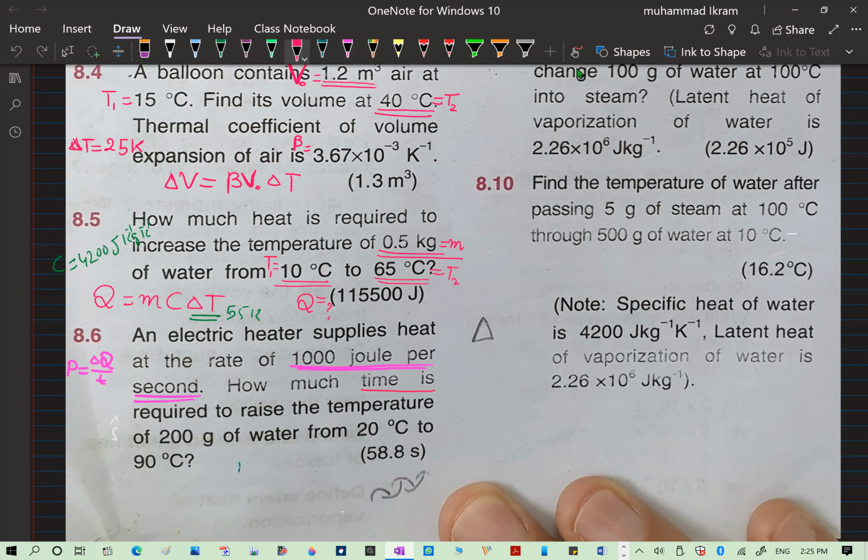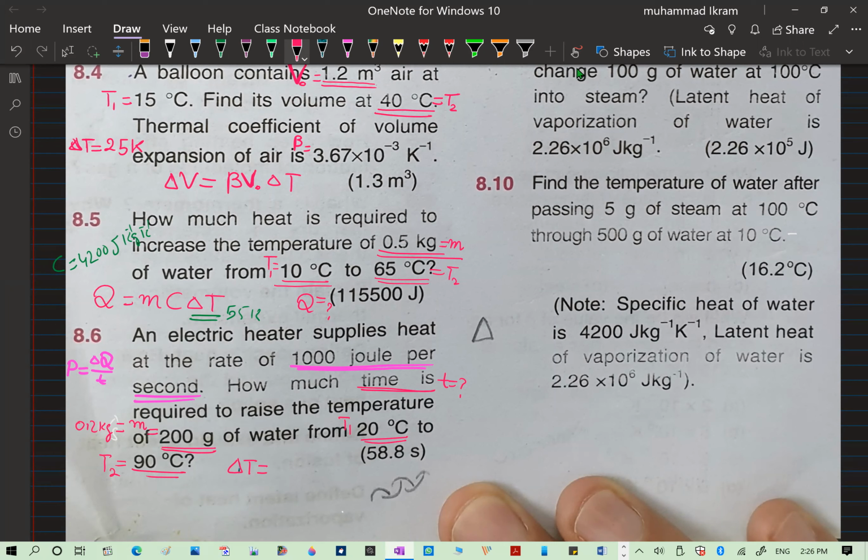So here they ask about this time T, that how much time is required to raise the temperature of 200 gram. So the mass of the water is given, and it is 0.2 kg, because you need to change as per unit consistency checking. From this is your T1, right? And this is your what? T2. Clear? So this they ask delta T. Because they not ask, but we will need it.